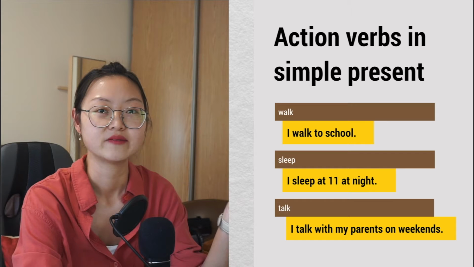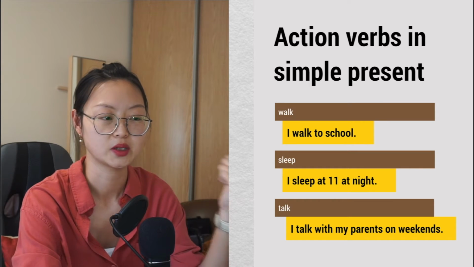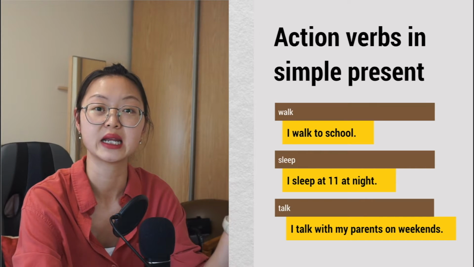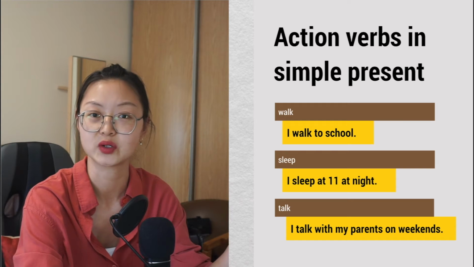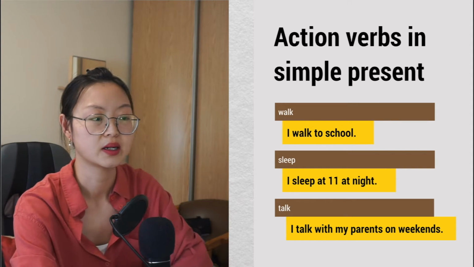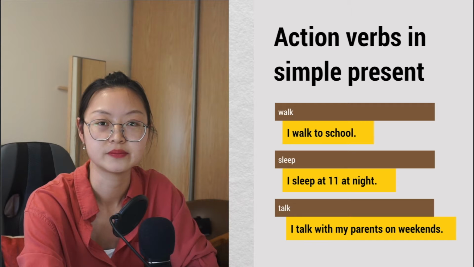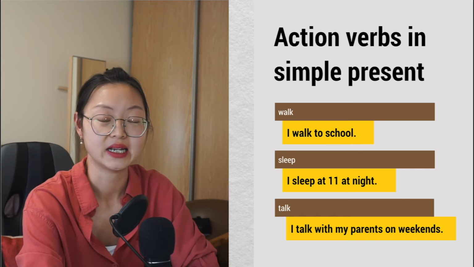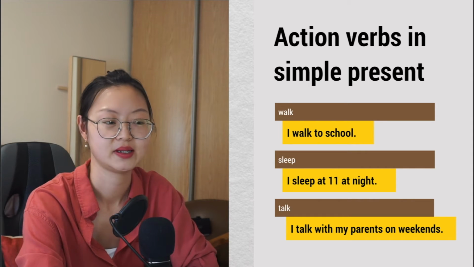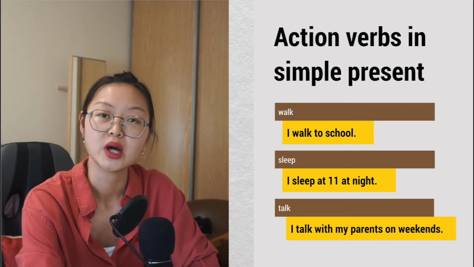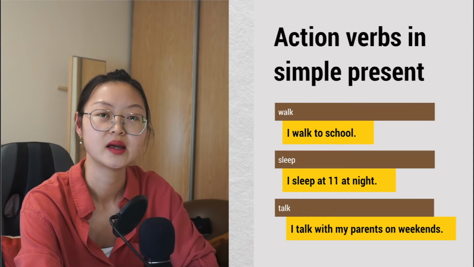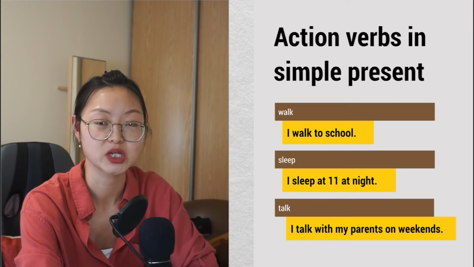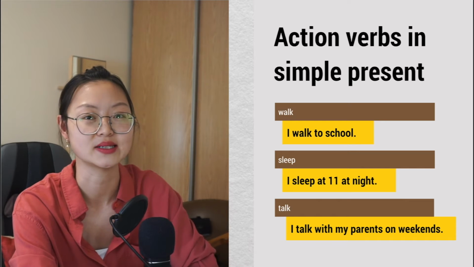For example, we have the verbs walk, sleep, talk. You can use those verbs in a sentence to connect your subject and the rest of your sentence. So let's say walk. I walk to school. Sleep. I sleep at 11 at night. Talk. I talk with my parents on weekends. Those are the action verbs that connect your subject and the rest of your sentence.